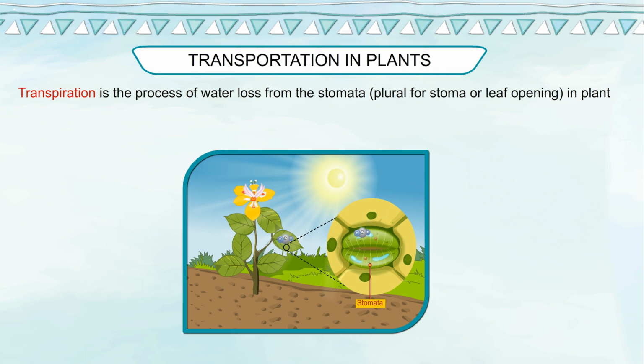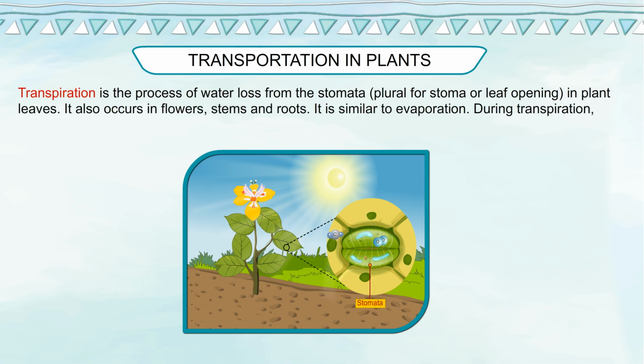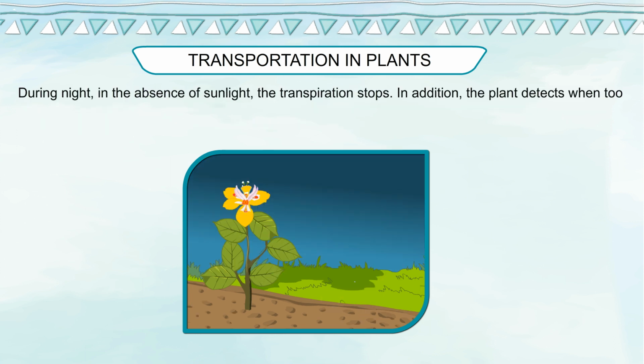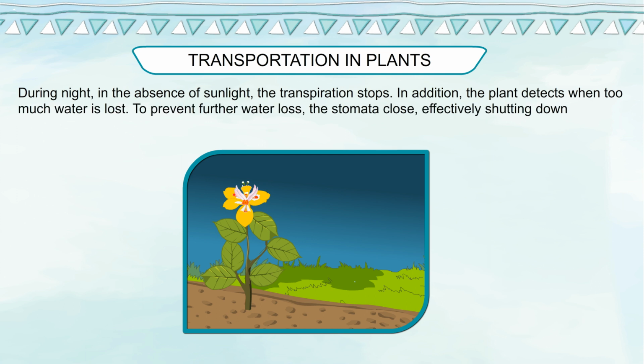Transpiration. Transpiration is the process of water loss from the stomata, plural for stoma or leaf opening, in plant leaves. It also occurs in flowers, stems and roots. It is similar to evaporation. During transpiration, water vapor is released and carbon dioxide is taken in by the leaves. During night, in the absence of sunlight, the transpiration stops. In addition, the plant detects when too much water is lost. To prevent further water loss, the stomata close, effectively shutting down transpiration.